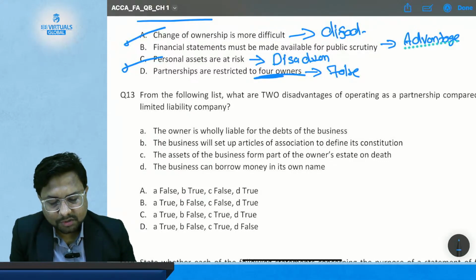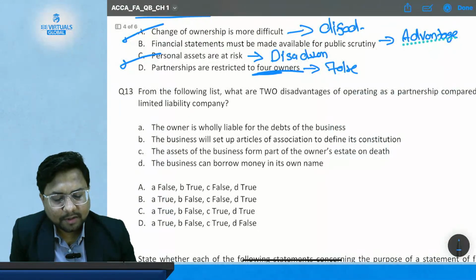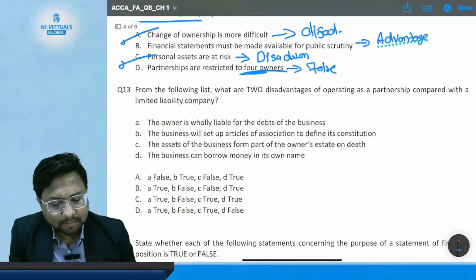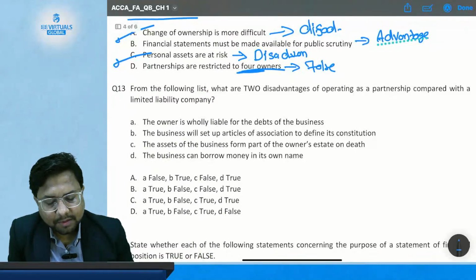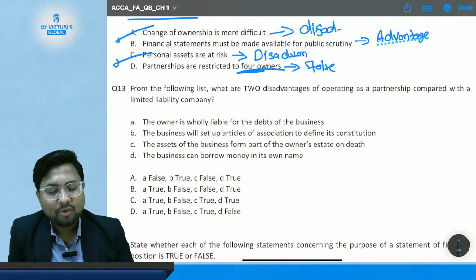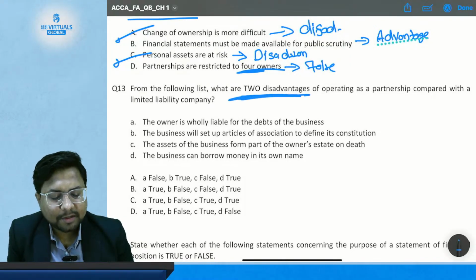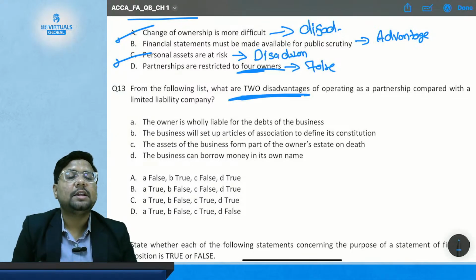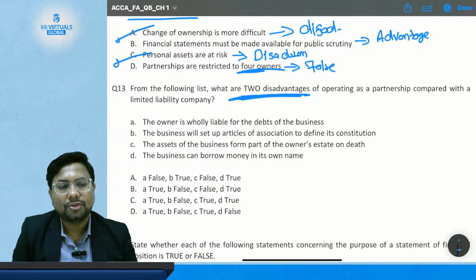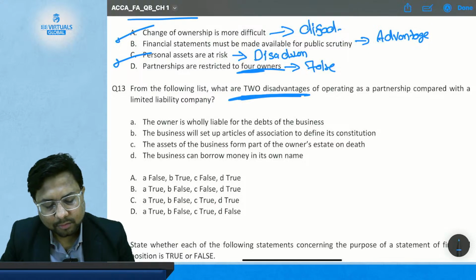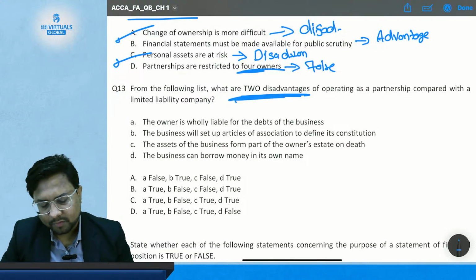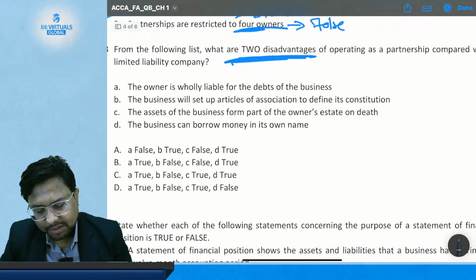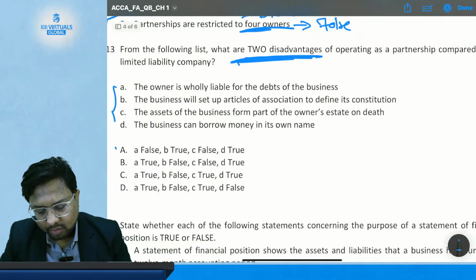From the following list, what are the two disadvantages of operating as a partnership compared with the limited liability company? Again, now you have to tell the two disadvantages of being in a partnership as compared to the company. So you can see the trend that ACCA regularly asks this type of question to check your assessment and thinking. Now, you have the following statements and the following options.